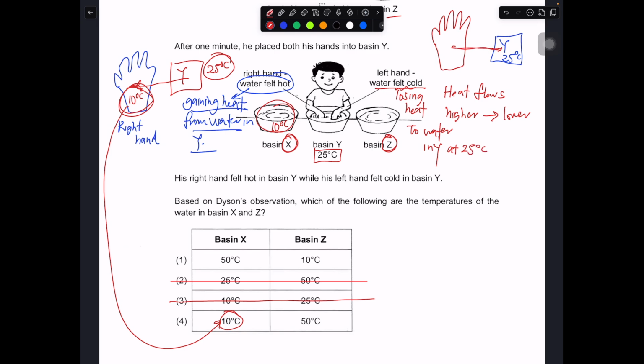So if the heat is going from your hand to Y, right, that means here must be a higher temperature. It must be at 50 degrees Celsius. So over here, this will match with this part over here. So 4 is the correct answer.